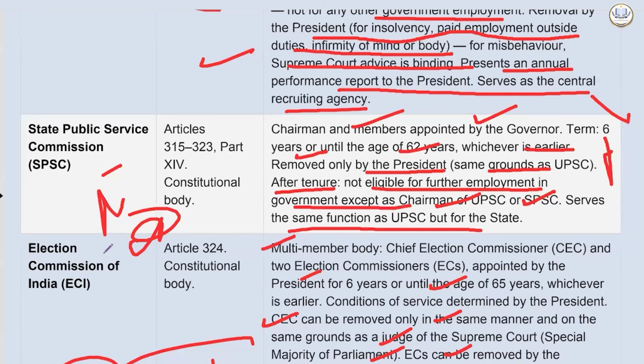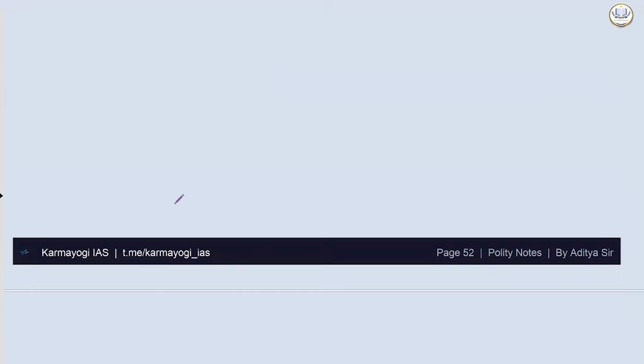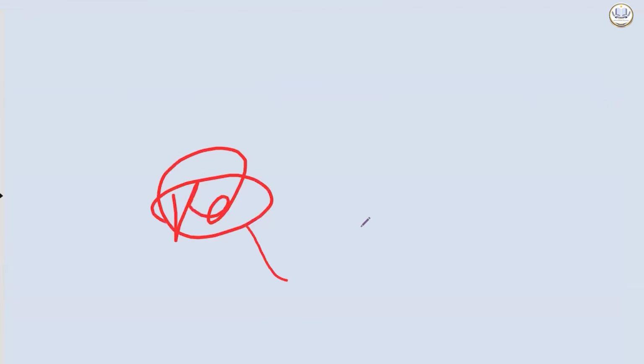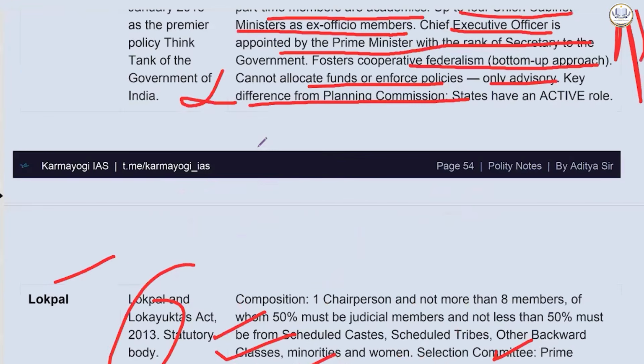Because of various reasons. Now what you have to do is, after watching all the lectures, read the notes, which will be posted in the Karma Yogi IAS Telegram channel. I will try to post a practice test as well. What is the answer for the CEC one? It is called the Selection Committee for the Appointment of Chief Election Commissioner: Prime Minister, Leader of Opposition, Union Cabinet Minister. That's the amendment. This has been criticized. So you have to revise this and it will give you immense confidence.